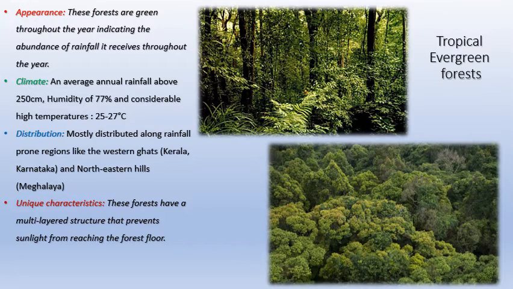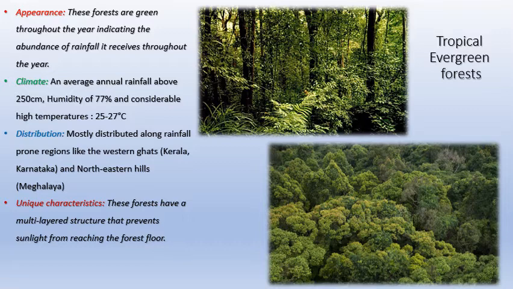Okay, unique characteristics. These forests have a multi-layered structure that prevents sunlight from entering the forest floor. In your textbook, I haven't explained this in detail, but if you look into it, you'll understand that there are 4 layers. You have the forest floor at the bottom, then the understory, then the canopy, then the topmost covering layer.